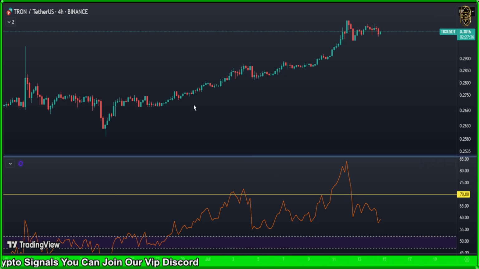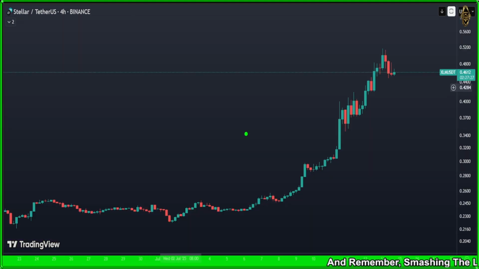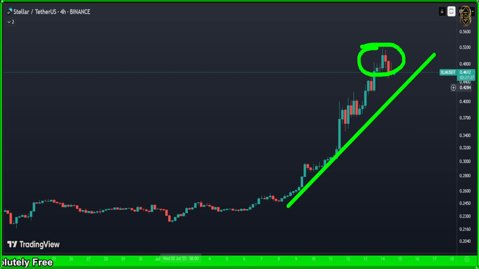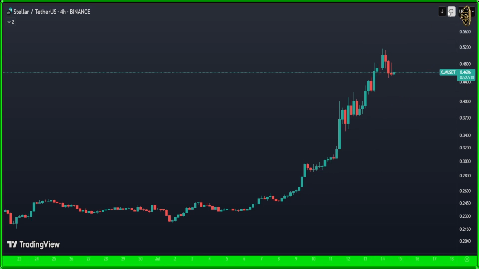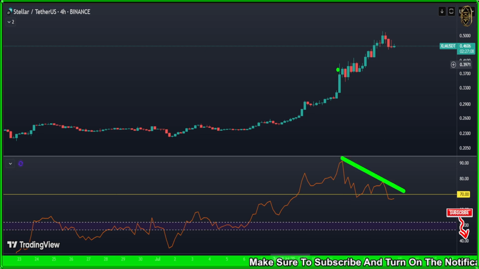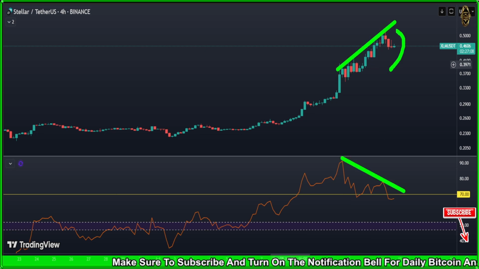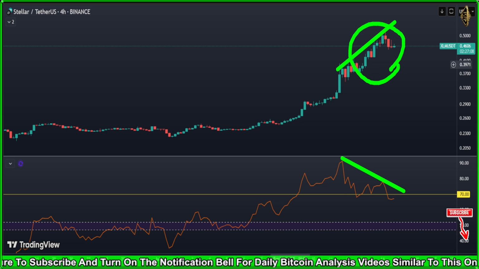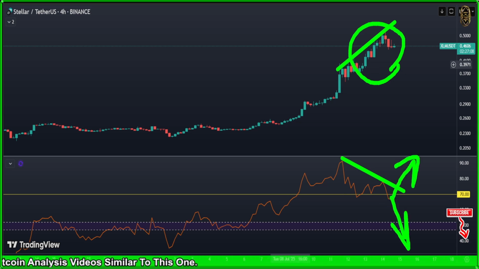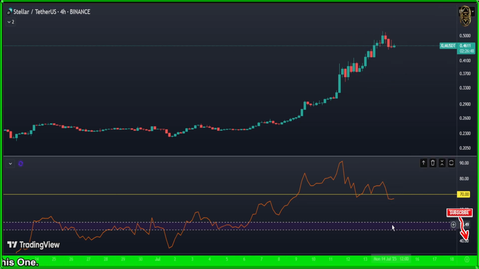Now, let's go see the XLM. That one, we also added just for one member. Let's see it. And still our XLM, guys, we don't have anything here. I'm going to show you everything about it. We got that uptrend. That's all we got here. Also, we are in a very strong zone, but we got something very important here. Let me show it to you. If you look with me at our indicator, we got a bearish divergence, guys. That means all that pump is not healthy. Let's see if the market is going to break it again and pump again, or from here going to dump. So we are ready for all scenarios. So I think I explained everything to you here.